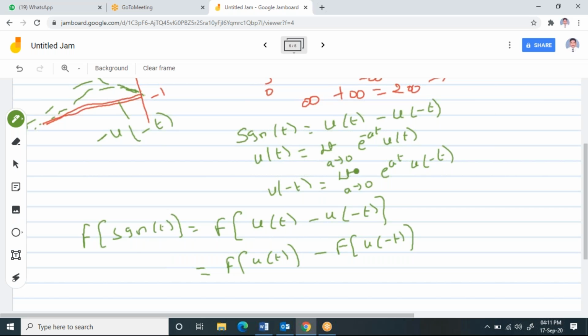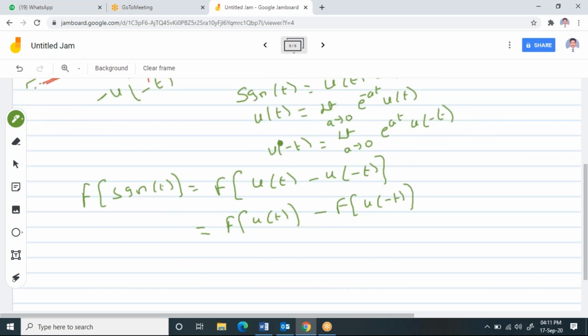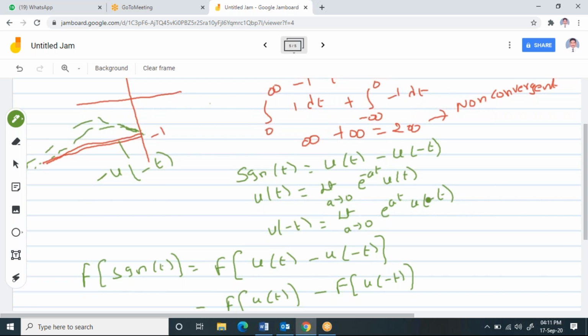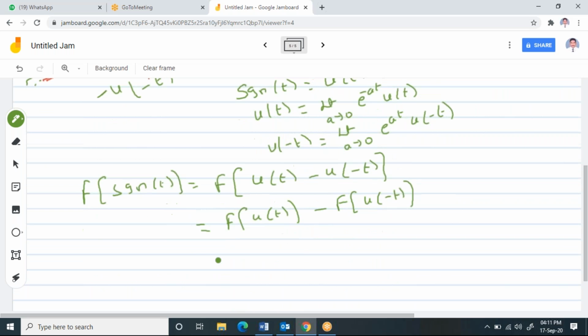So already u of t is this one. This is nothing but the decaying exponential, and this is nothing but the rising exponential. Already we applied it. So before that we need to apply limit a tends to 0.